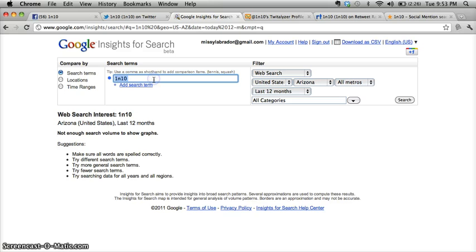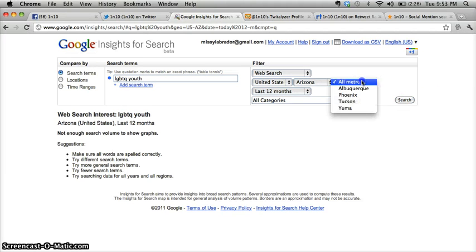But if we look for another keyword, like 1 in 10 is about LGBTQ youth, we can try that and see what comes up in Arizona. Again, nothing comes up. Let's narrow it down a little bit more to Phoenix and see what comes up when you search that. Again, nothing's coming up.